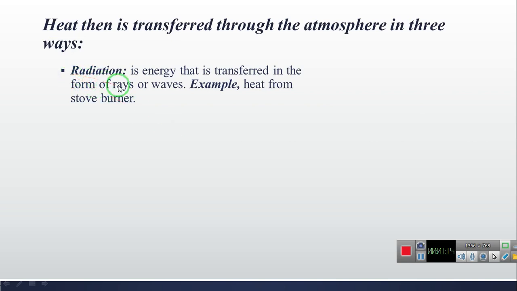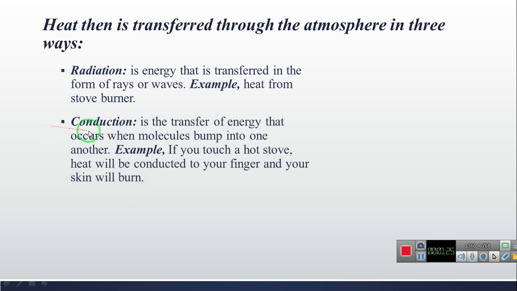Radiation is the energy that is transferred in the form of rays or waves. For example, the heat from the stove burner. Conduction is the energy transfer that occurs when the molecules bump into one another.